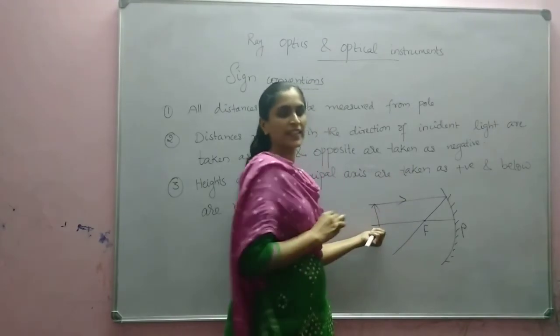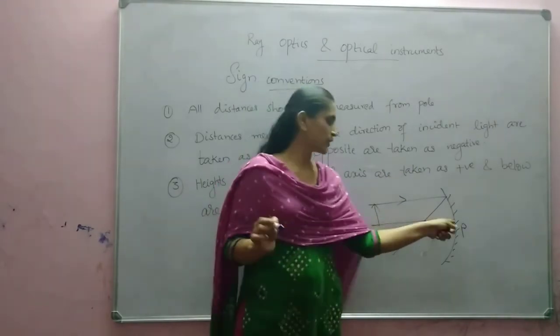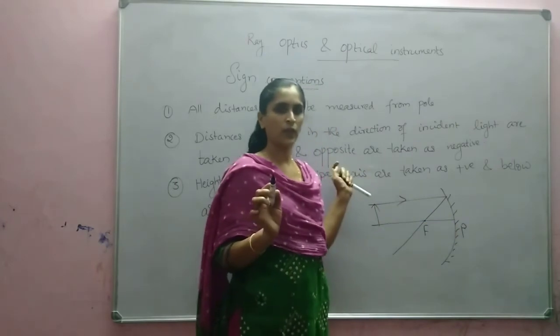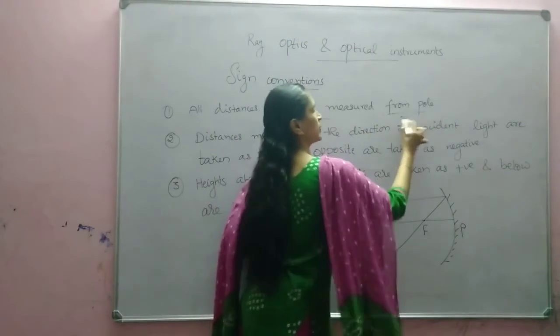That distance is known as object distance. So all distances we have to measure from the pole. That is the first one.